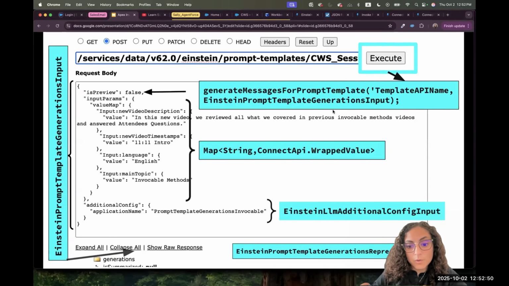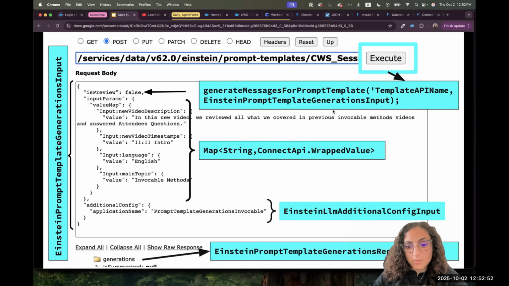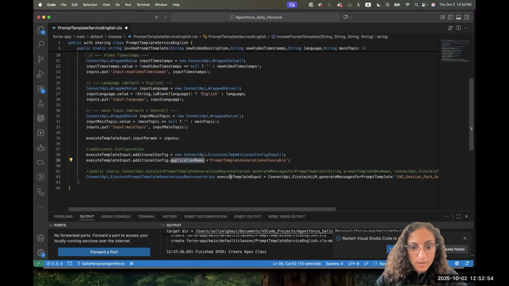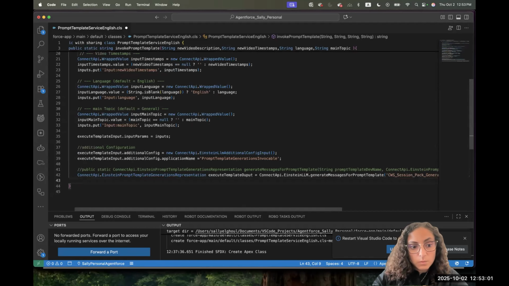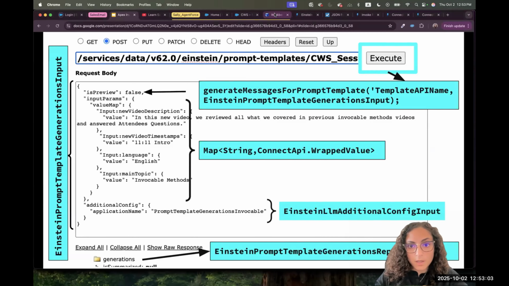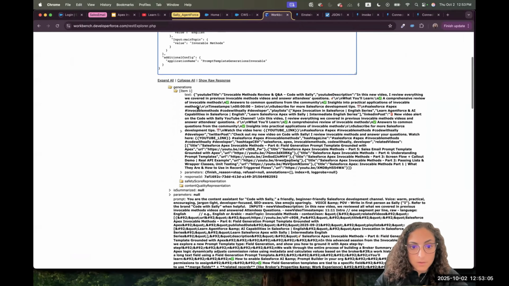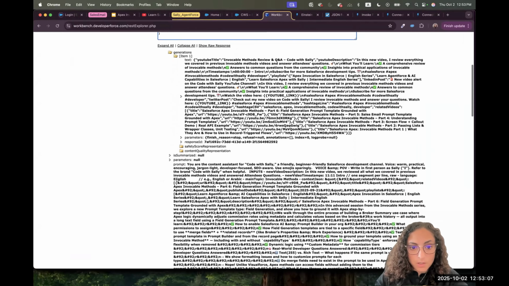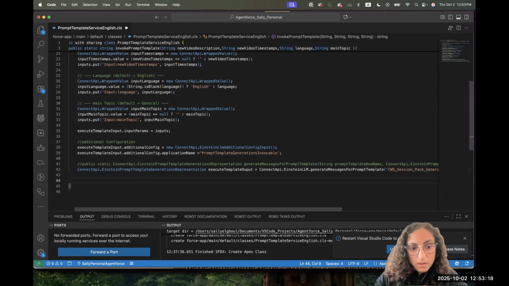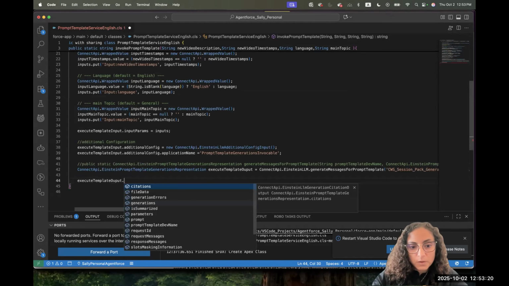We want to use the output. We said the output is of type template generation representation. Again, what we care about, we saw it together here, is the text in the generation. That's the response from the LLM. Or if you need to show the prompt, the result prompt, you can have access to it. But in our case, we only care mainly about the generation.